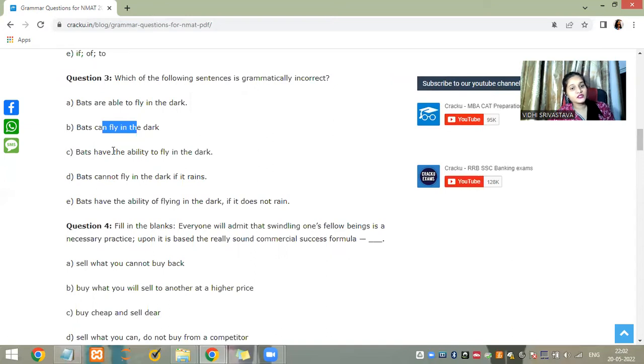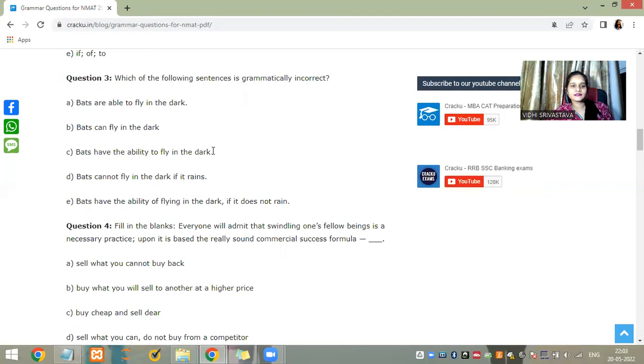Bats have the ability to fly in the dark. Bats are able to fly in the dark. It's a natural capability. So when there is a natural capability, there is no point of saying that they are able or they are disabled. You have to check here, capability, ability. If something is a natural fact, then you don't have to state it exceptionally.